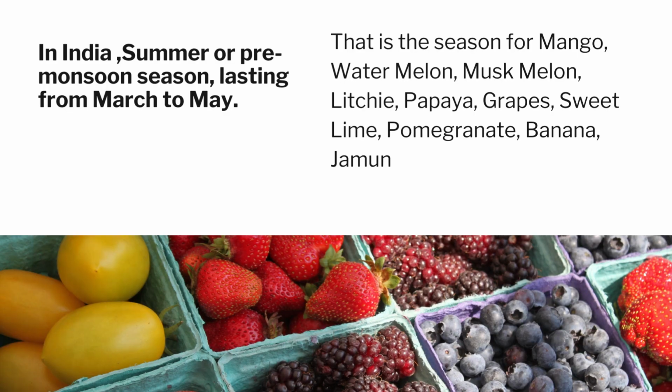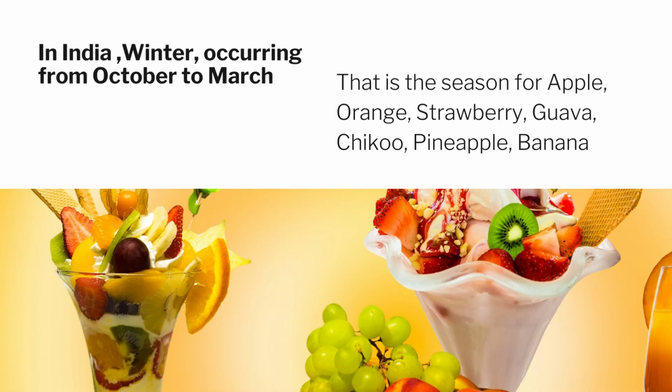In India, summer or pre-monsoon season, lasting from March to May, is the season for mango, watermelon, muskmelon, lychee, papaya, grapes, sweet lime, pomegranate, banana, jamun. In India, winter, occurring from October to March, is the season for apple, orange, strawberry, guava, chiku, pineapple, banana.